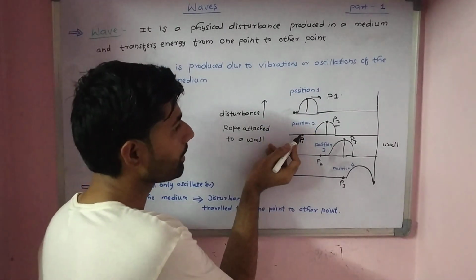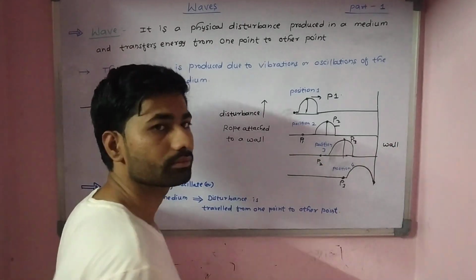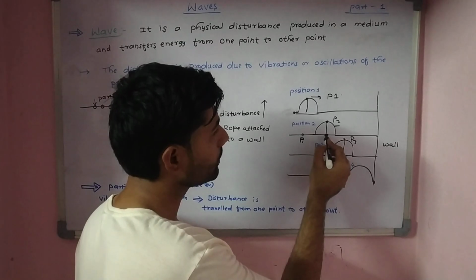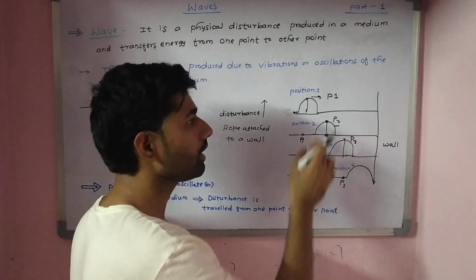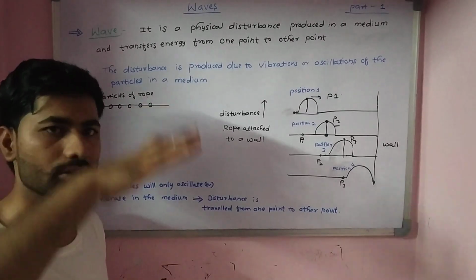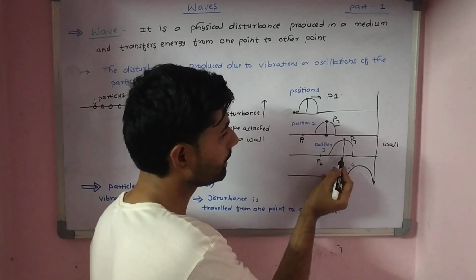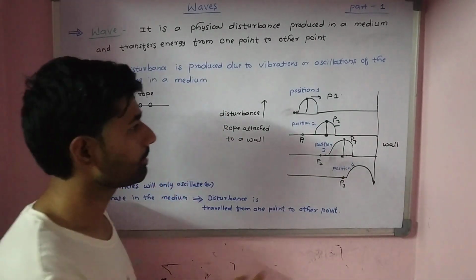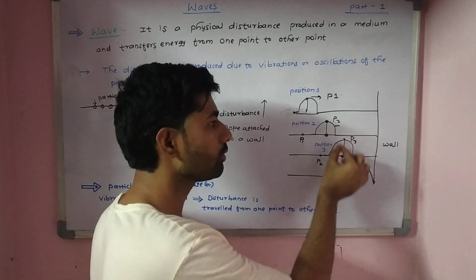That means particle P1 is not traveling from this location to this location, right? Similarly particle P2 also can have two positions, either this position or this position. That means it is going to have the to and fro motion which is shown over here, and particle P3 also will not travel from this position to this end, because the particle can only oscillate.